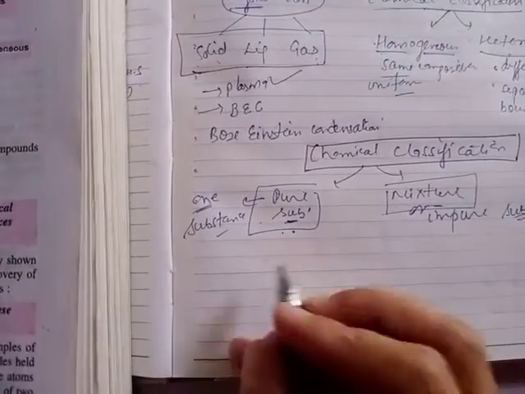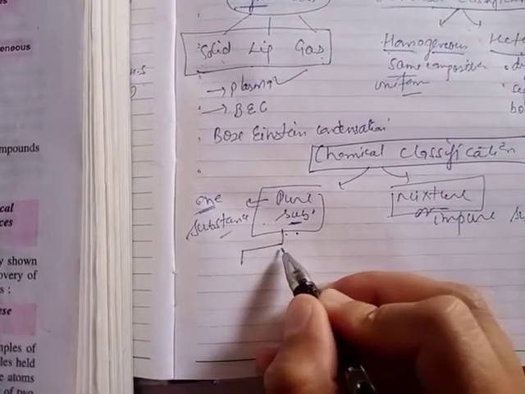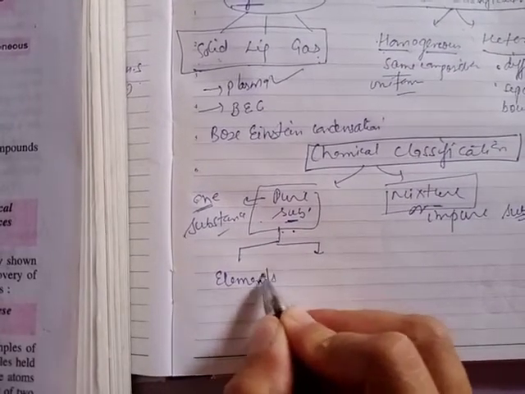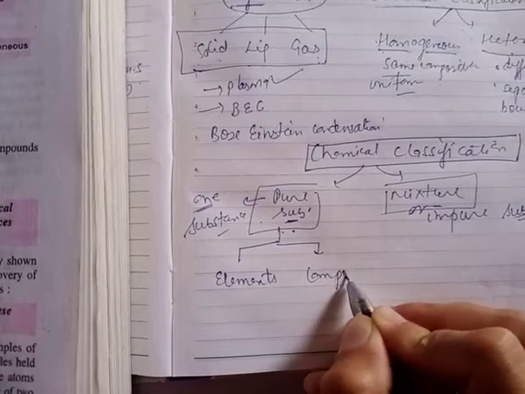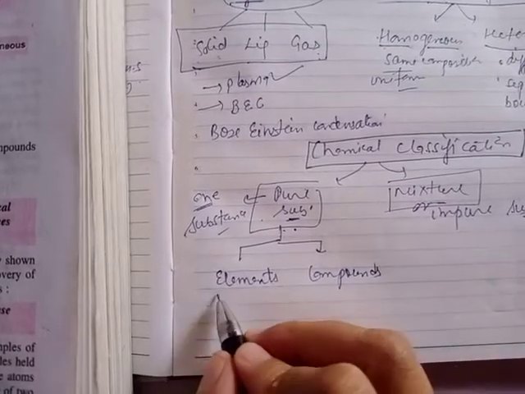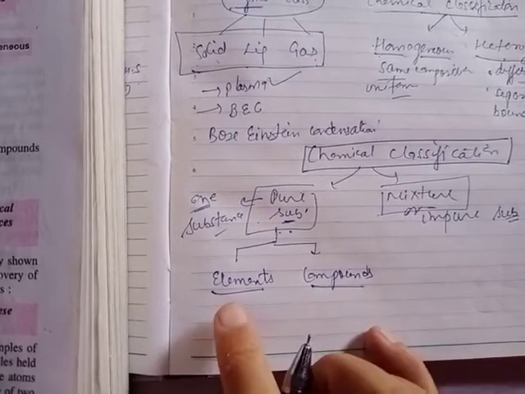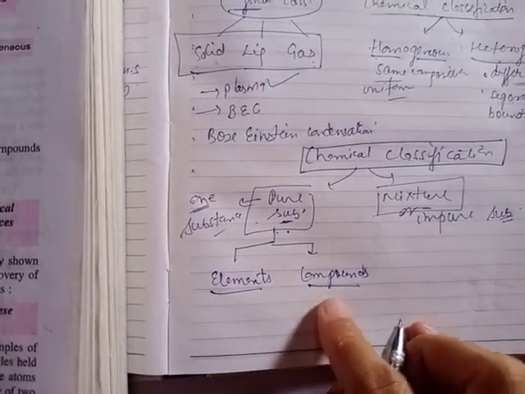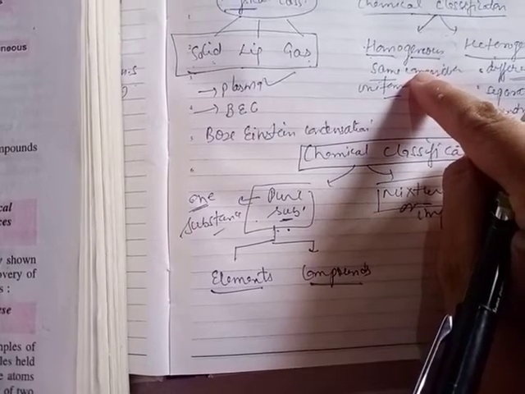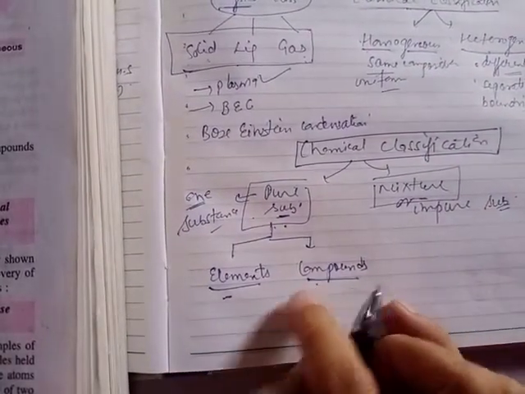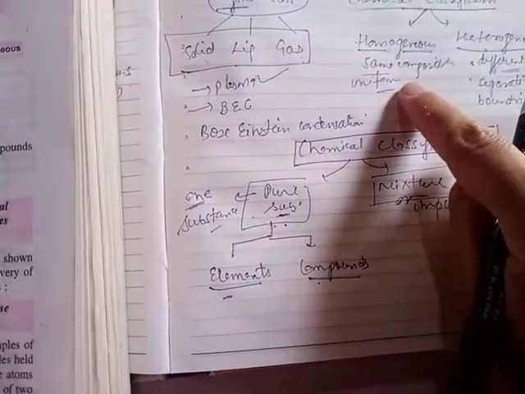Clear? This pure substance is further classified into two categories. One is named elements and the other is named compounds. These elements and compounds come under the homogeneous classification of matter. Clear? These elements and compounds are categorized under homogeneous composition.